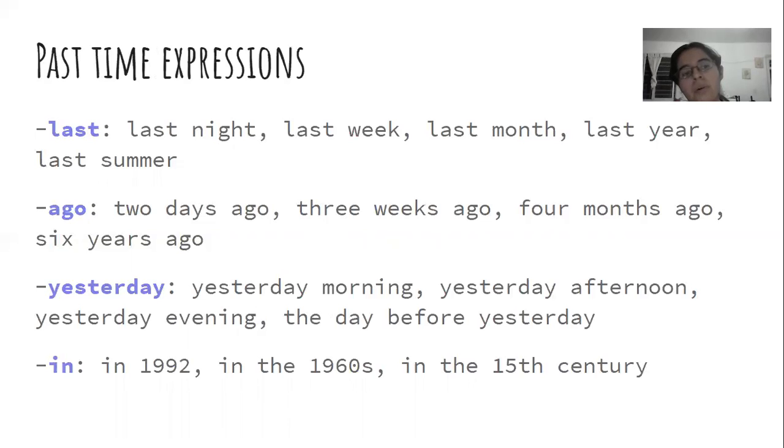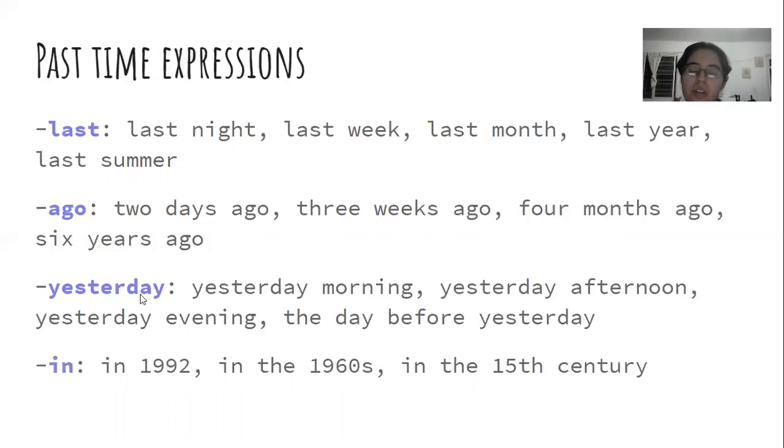Then we have ago. We can say, I visited my grandparents 2 days ago. I visited my grandparents 3 weeks ago. I visited my grandparents 4 months ago, or I visited my grandparents 6 years ago. So the difference between last and ago is that ago is like a specific number of time since it has happened: 3 weeks ago, 4 months ago.